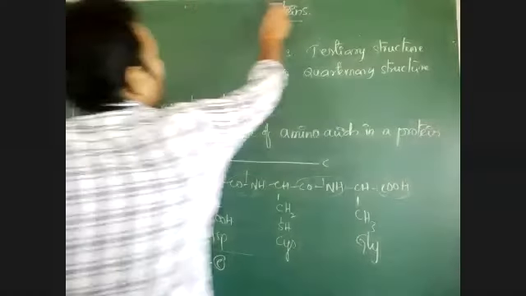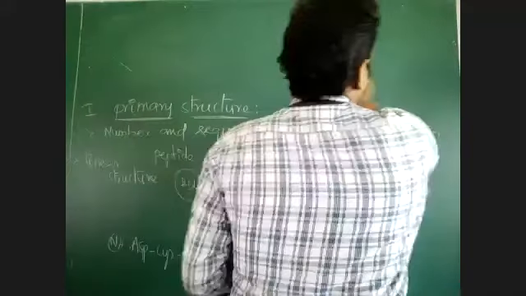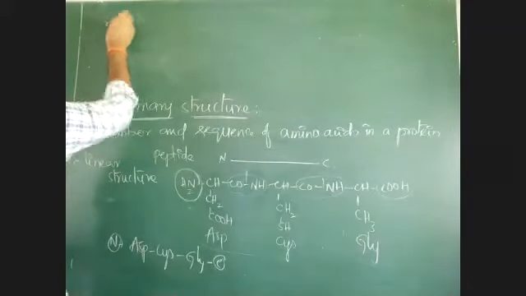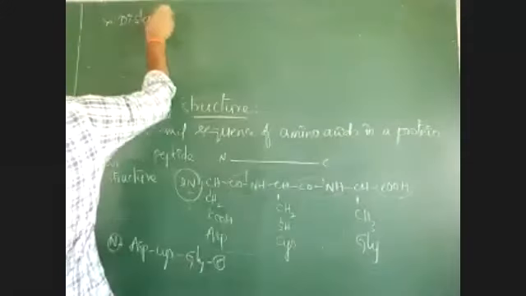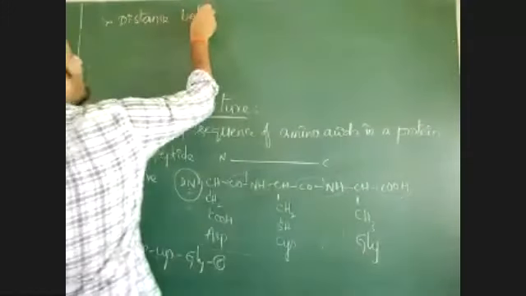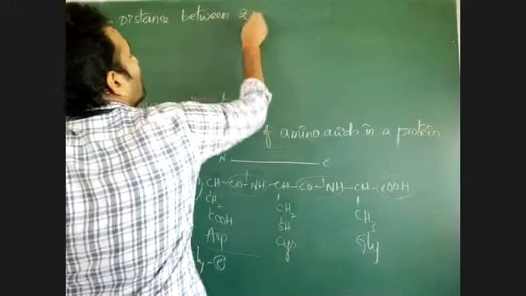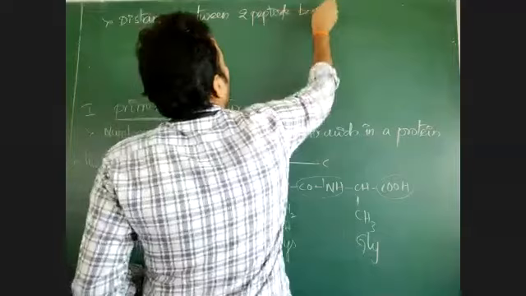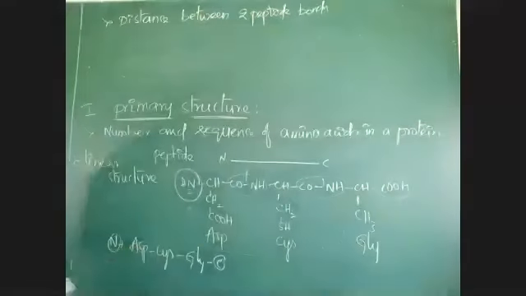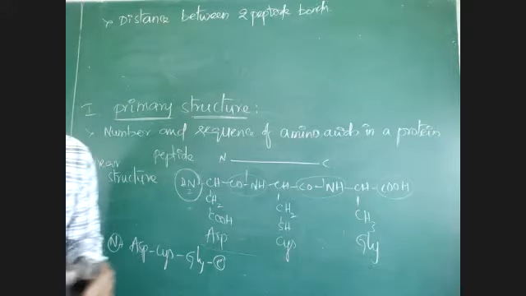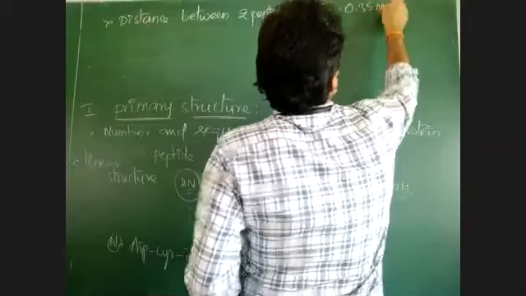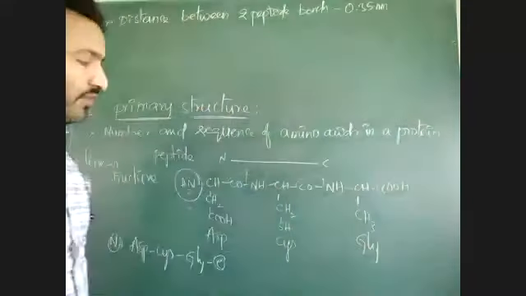Under the primary structure, write one more point. Distance between two peptide bonds is 0.35 nanometer. That is the distance from one amino acid to another amino acid.